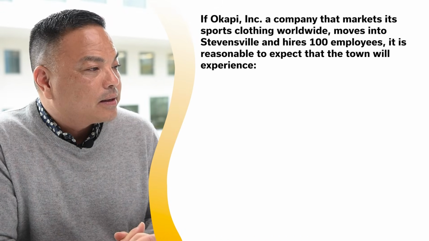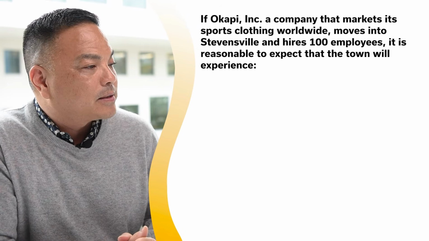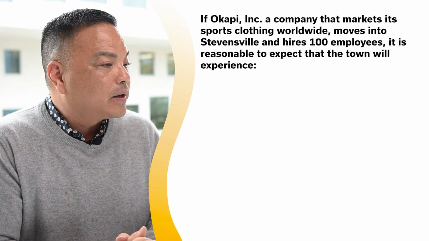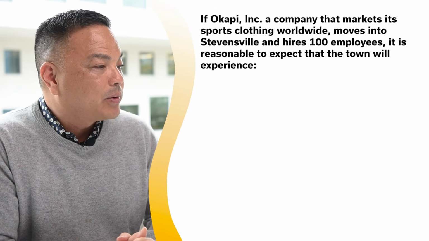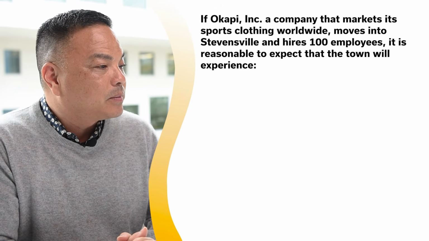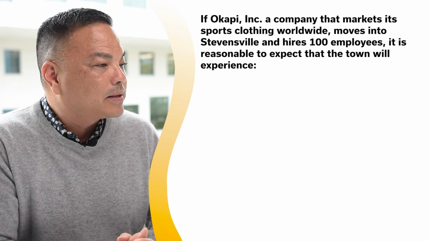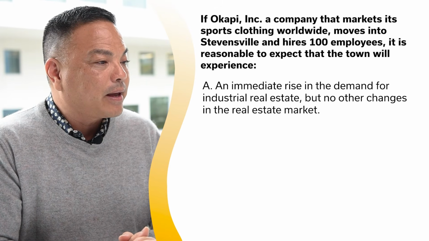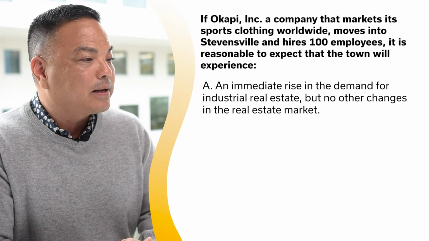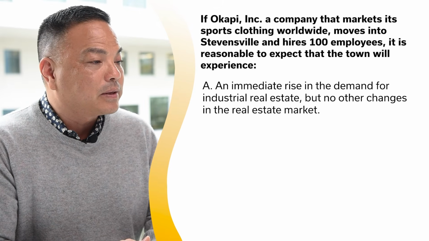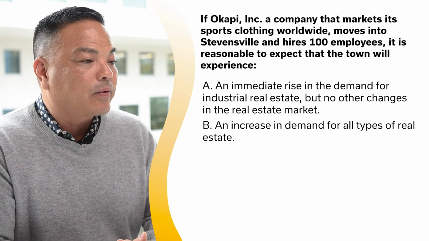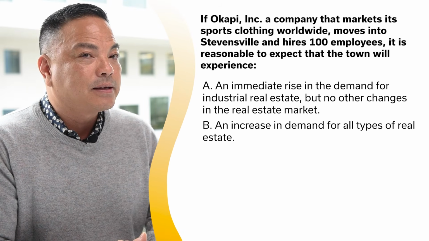Okapi Inc., a company that markets its sports clothing worldwide, moves into Stevensville and hires 100 employees. It is reasonable to expect that the town will experience A, an immediate rise in the demand for industrial real estate, but no other changes in the real estate market. B, an increase in demand for all types of real estate.